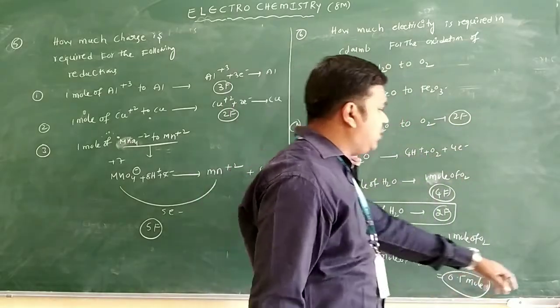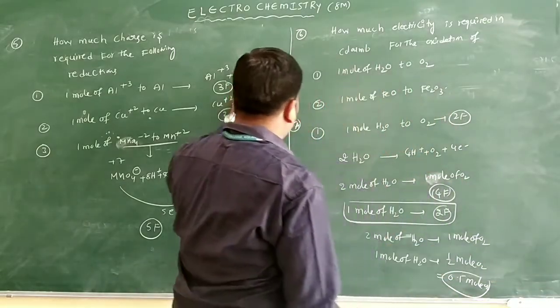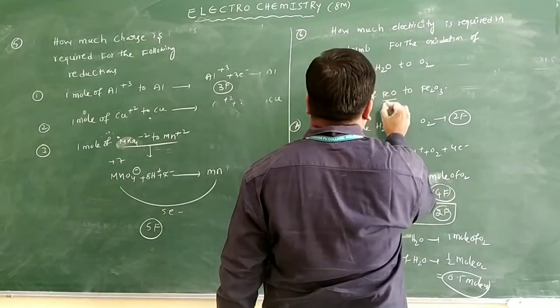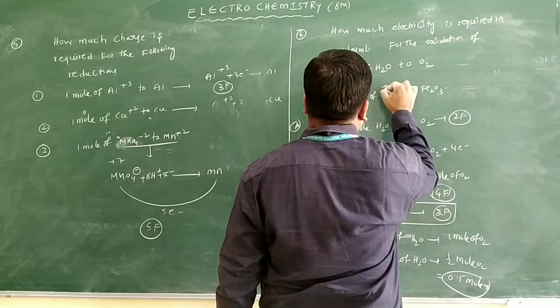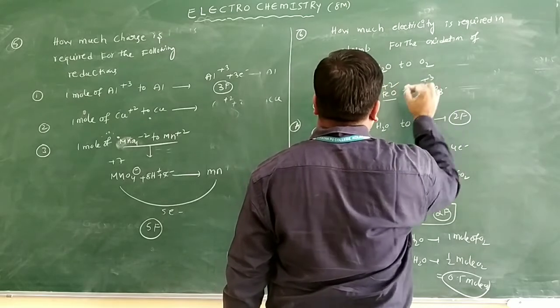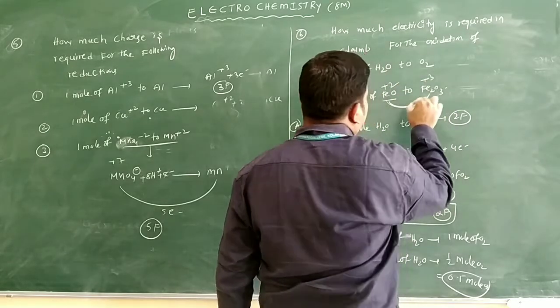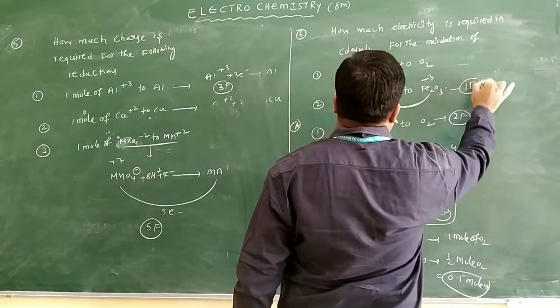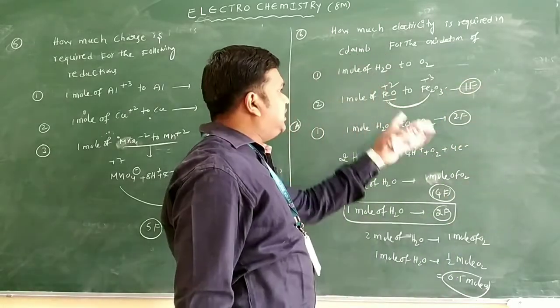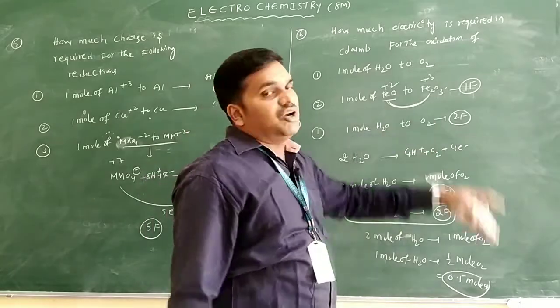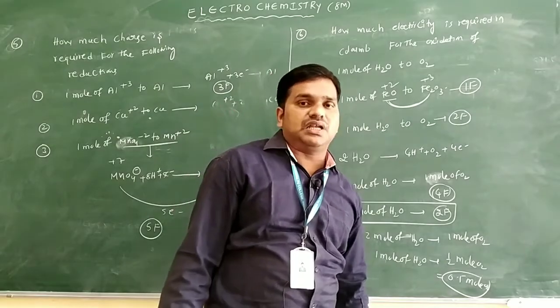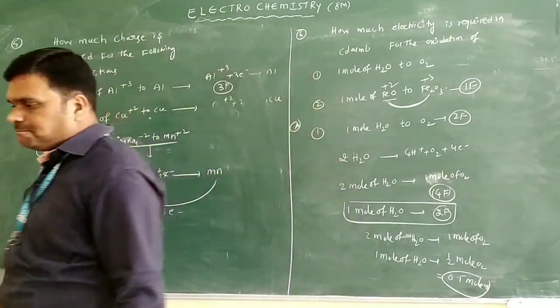See the next one we have, 1 mole of FeO to Fe2O3 only. Directly I am writing the answer here. Here the Fe oxidation state is +2, and here the Fe oxidation state is +3. So how many electron change is there? 1 electron only. So how much farad is required? 1 farad is required only. Directly I am writing oxidation states for this compound. So all these problems are related to Faraday's first law of electrolysis only.